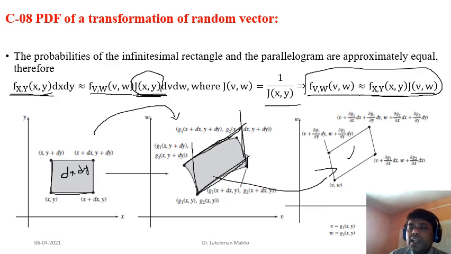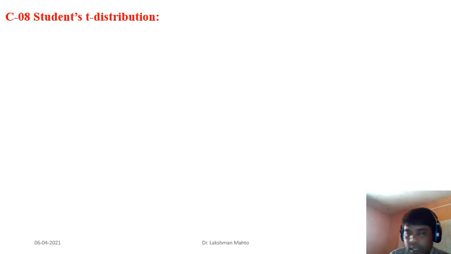So it is the same relation as for a derived random variable, a function of one variable. We had already seen that, and here the situation is for two variables. Similarly, you can go for three variables, four variables, five variables, whatever. However many variables you want to take, you can go for that. Okay. So one problem I would like to take here.